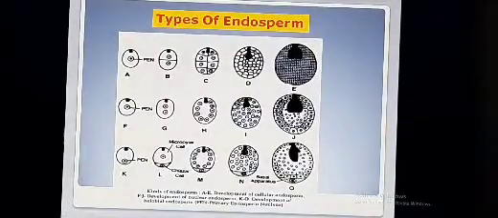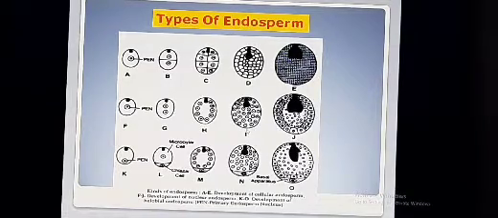And thus the development of endosperm, which is for the supply of nourishment to the developing embryo, or which acts as a storage of the food material in the seed. And after this development of endosperm and types of the endosperm, next part is the formation of embryo or development of the embryo in the next period.